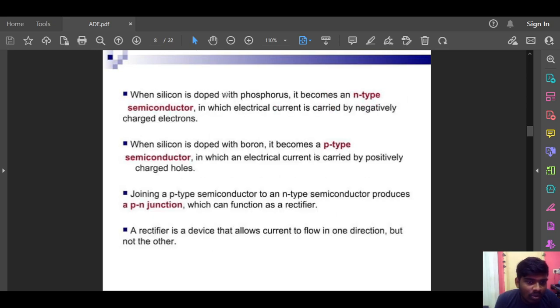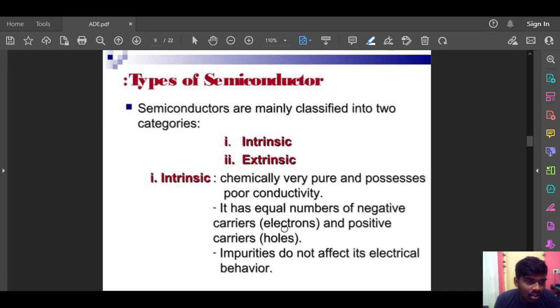When silicon is doped with phosphorus, it becomes an N-type semiconductor, in which electrical current is carried by negatively charged electrons. When silicon is doped with boron, it becomes a P-type semiconductor, in which electrical current is carried by positively charged holes. Joining a P-type semiconductor to an N-type produces a PN junction, which can function as a rectifier. A rectifier is a device that allows current to flow in one direction but not the other.